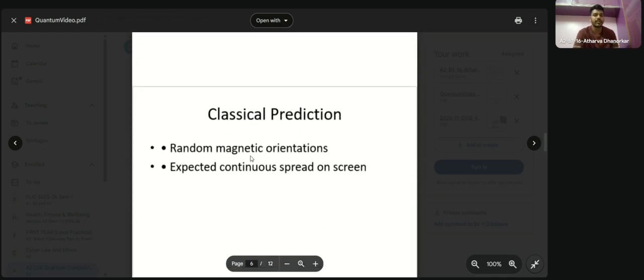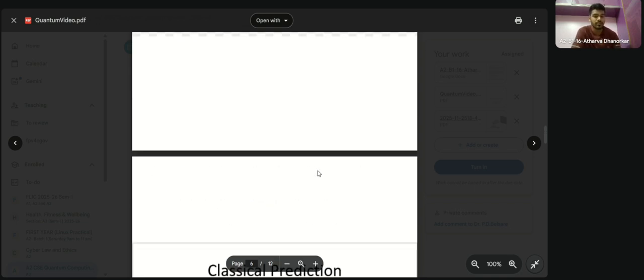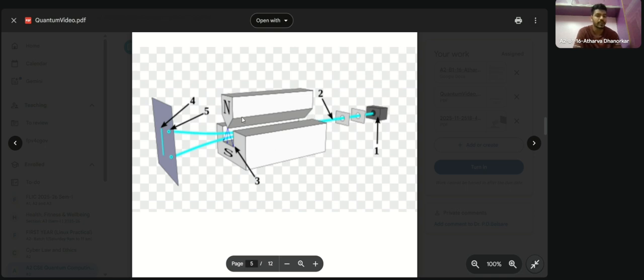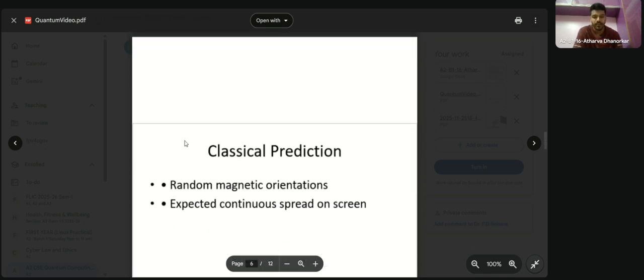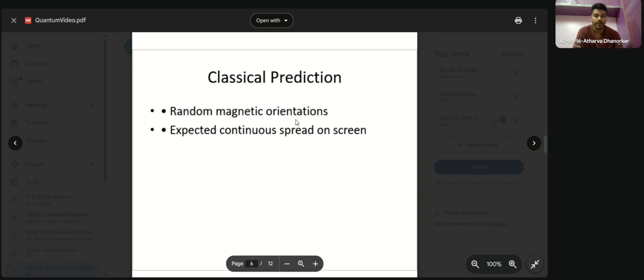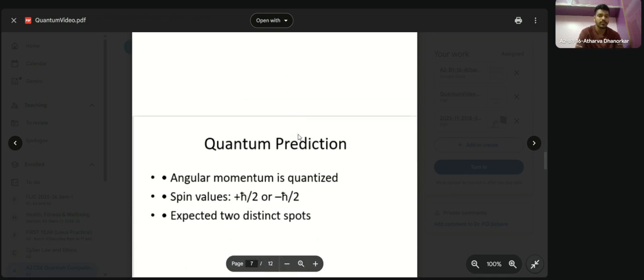The classical prediction was a random magnetic orientation, and the expected result was a continuous spread on the screen. They thought that after the beam came out of the magnetic field, there would be a random spread on the screen. They were not expecting two specific points to be printed as a pattern. It was very unexpected for them. The quantum prediction was that angular momentum is quantized and the spin value is plus h by 2 or minus h by 2.